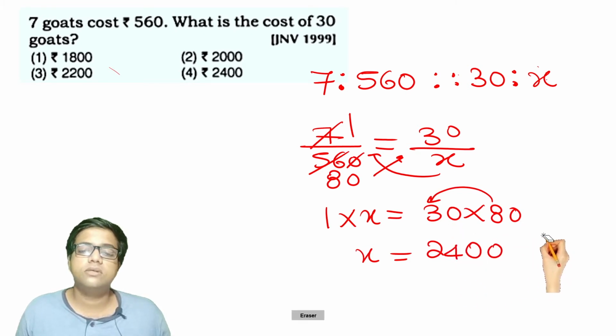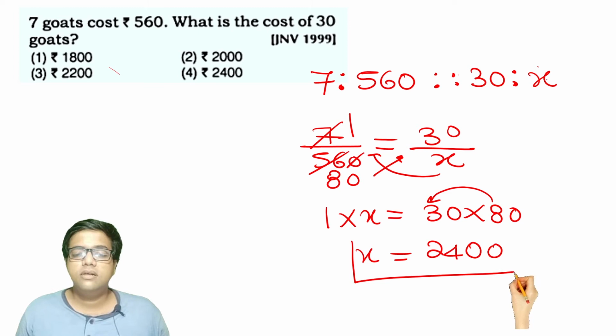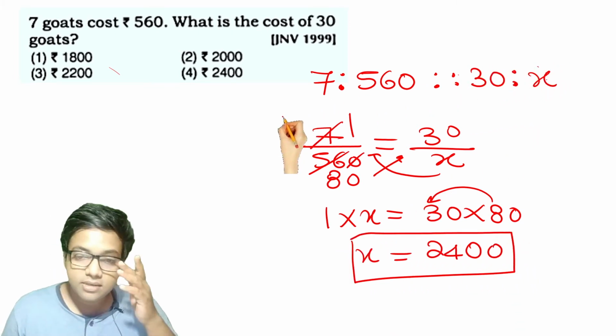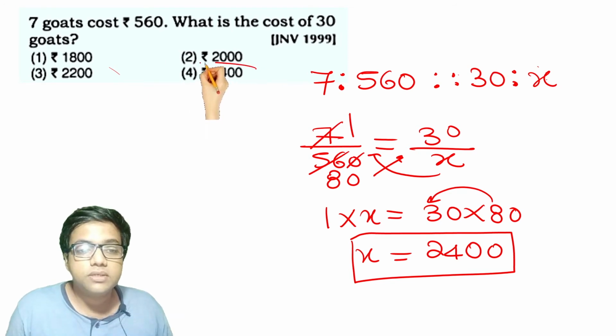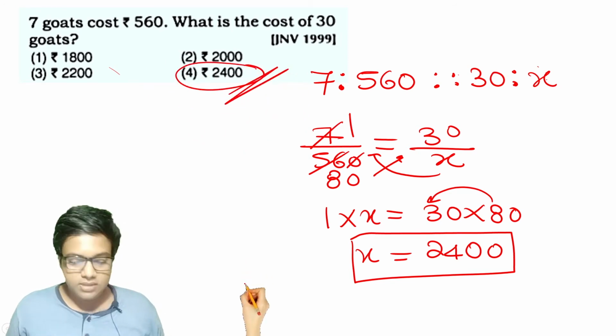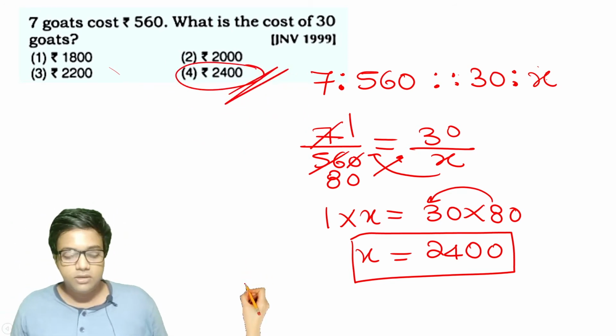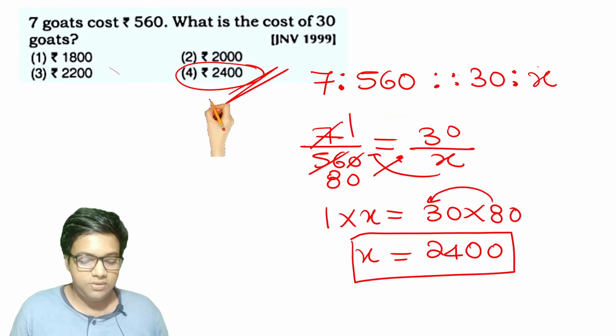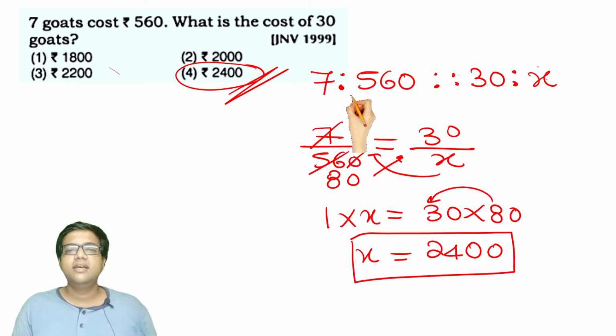Keep those zeros. Therefore, the cost of 30 goats is 2,400 rupees. Option 4 is the right answer for this question.